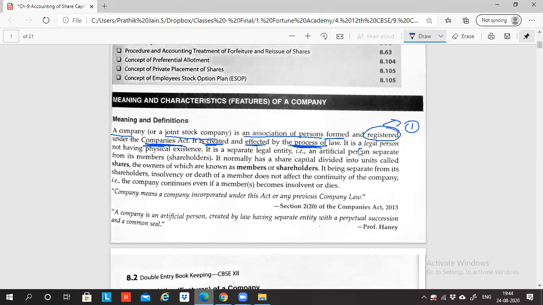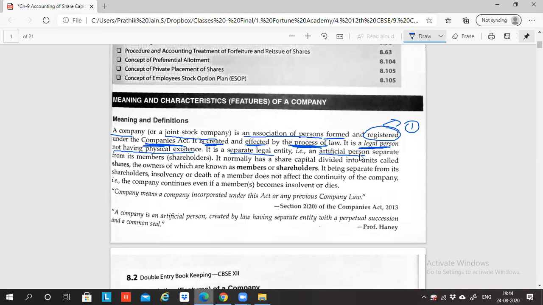It is a legal person not having physical existence. It is a separate legal entity, that is, an artificial person. Can you recollect where you came across this word artificial person? 11th standard. What is BHP? Joint stock company. Last year, we studied this in the traditional approach of accounting, the golden rules.